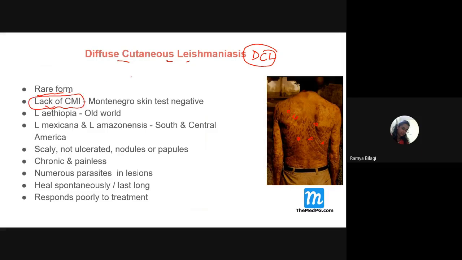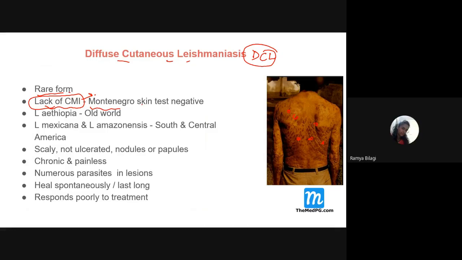Our immune system is not showing any response to the leishmania, and because of this the leishmania is vigorously showing cutaneous manifestations. Since there is a lack of cell-mediated immunity, will the skin test be positive or negative, students? Negative. It will definitely be negative because our immune system has become useless. It is not functioning.